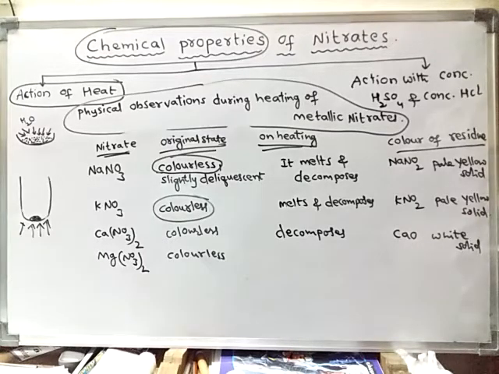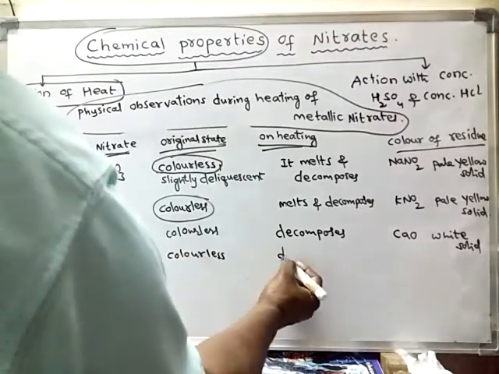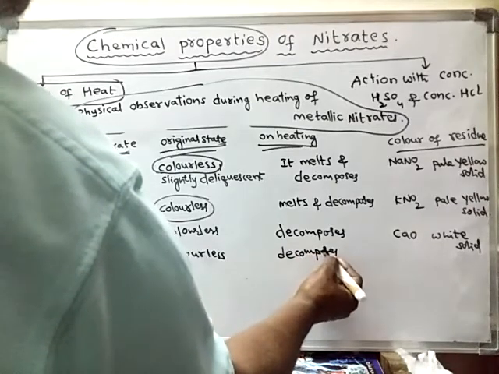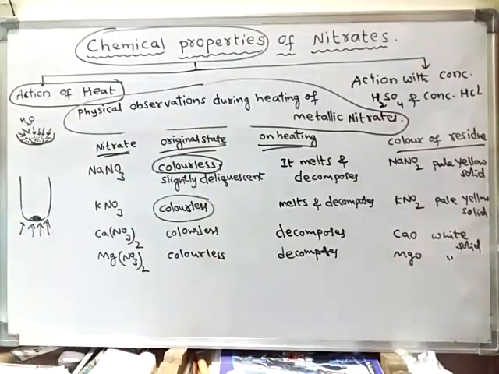Except copper nitrate, all other nitrates are colorless. Magnesium nitrate also decomposes directly and forms magnesium oxide, which is also a white solid.